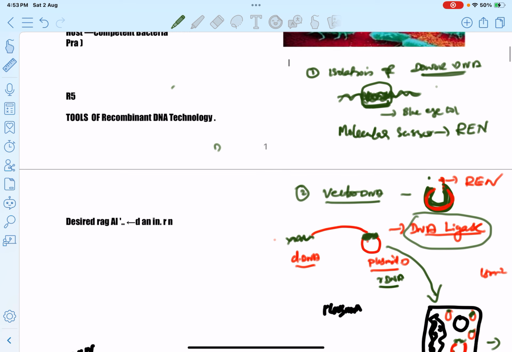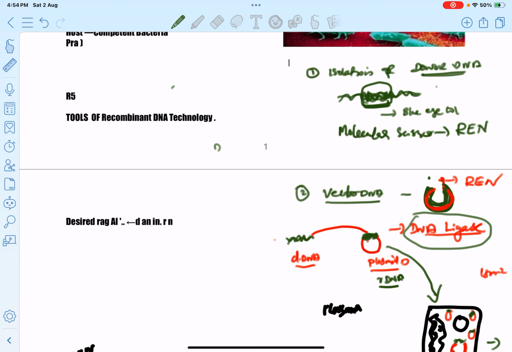Then we put this rDNA into the bacteria's culture medium. The bacteria take up the recombinant DNA and they undergo multiplication or replication, producing large quantities of recombinant DNA. Clear? That's all about the first rDNA technology. In the first rDNA technology, the donor DNA is the plasmid of Salmonella typhimurium. A very important question for board exam and an important MCQ for board exam and NEET exams.